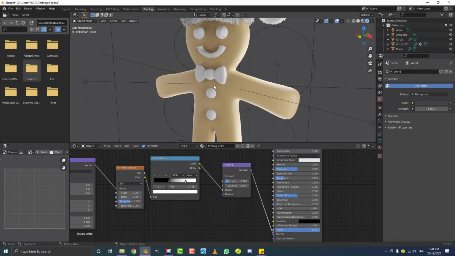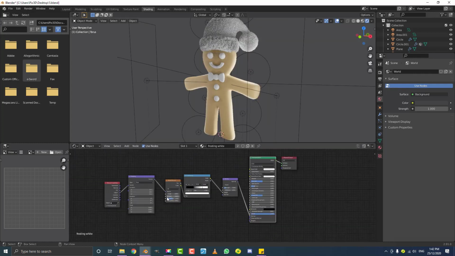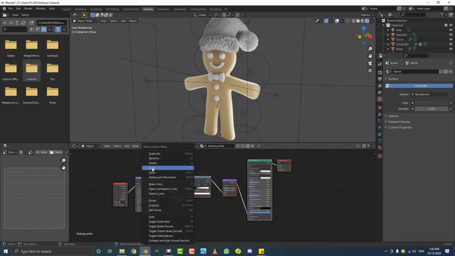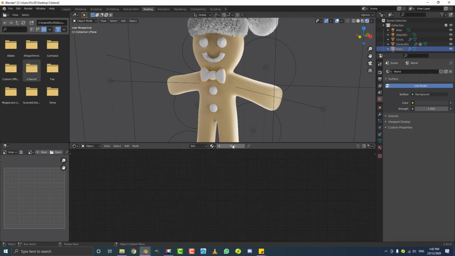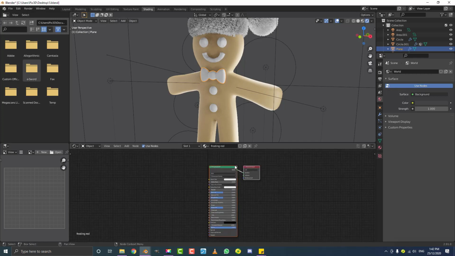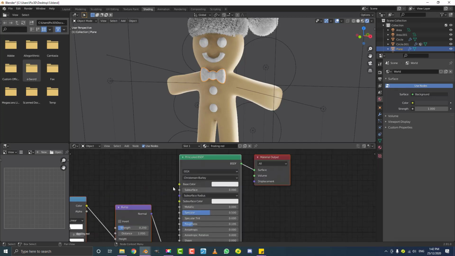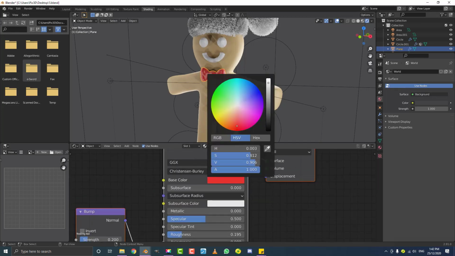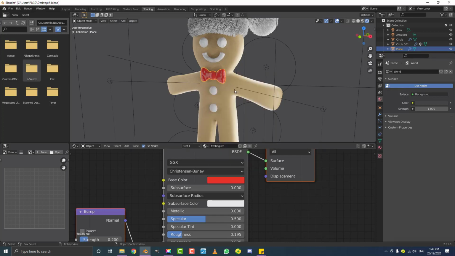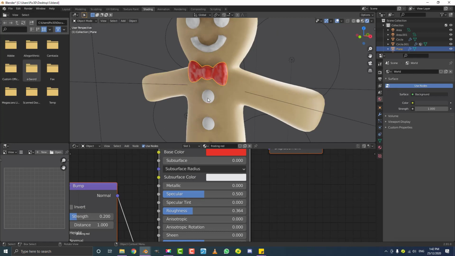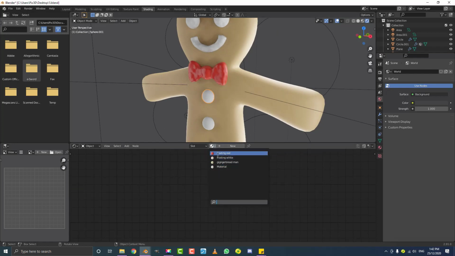Now we need to make another frosting material. To save time, with our white frosting material, we're going to select all of these nodes, right click and go copy. Then we select the bow tie here, go New, and call this Frosting Red. Then we select these two nodes here, hit X to delete, right click and paste. Now all we have to do is come to the base color and make it red, like that. Let's bring the roughness up a little bit on that. Now we can select these two buttons here and give them that same material.